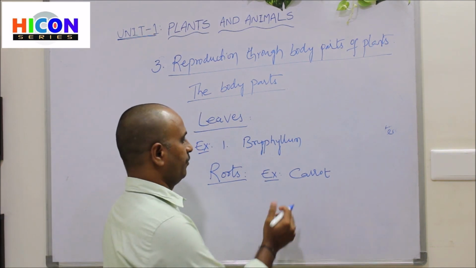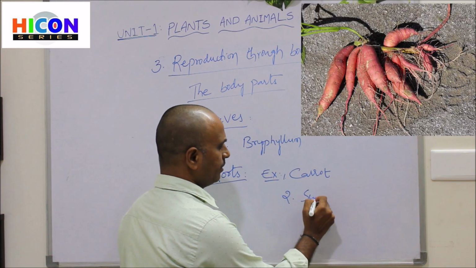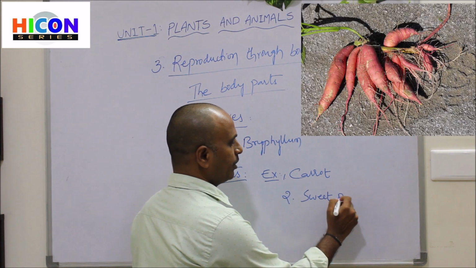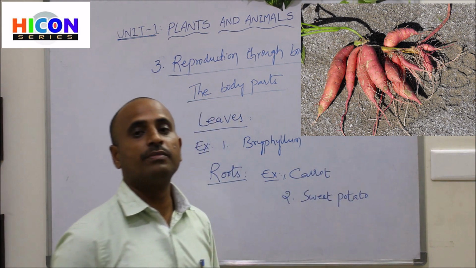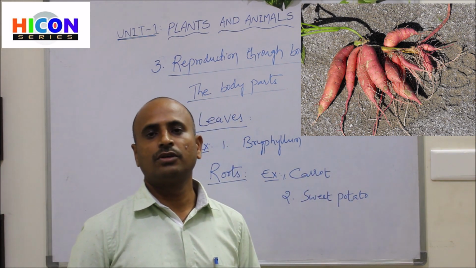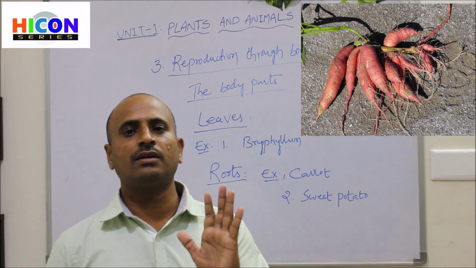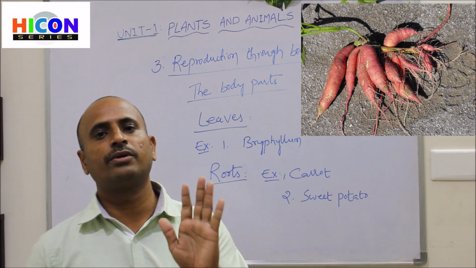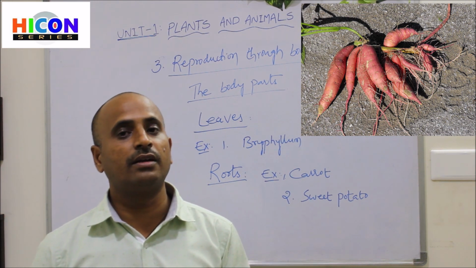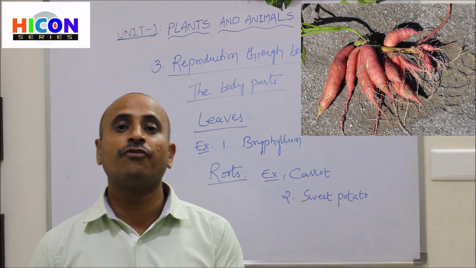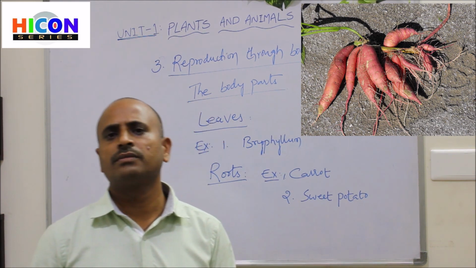Another example, the second one, is sweet potato. A sweet potato plant can also be reproduced from its roots. Just observe the picture. In the picture you are observing a sweet potato root. Sweet potatoes grow under the soil in the form of a root. So the sweet potato is nothing but a root.